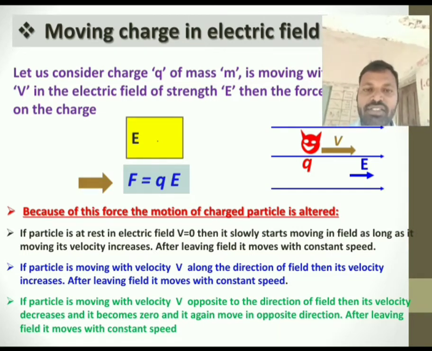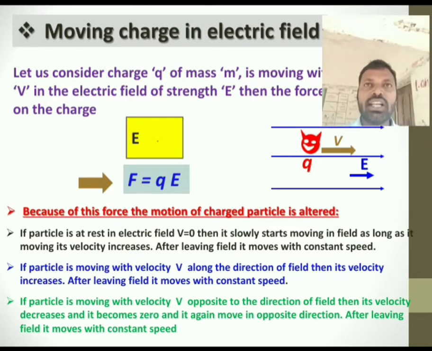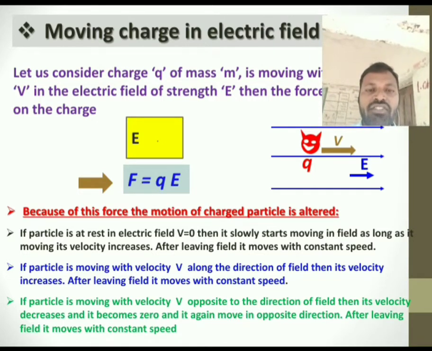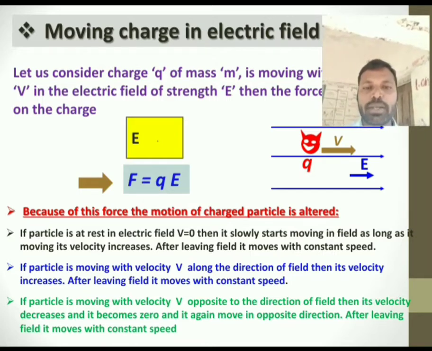Next, if the particle is already moving with velocity v and it enters the electric field, then its velocity v gradually increases if it is moving along the direction of the field. After leaving the electric field, it moves with a constant speed.